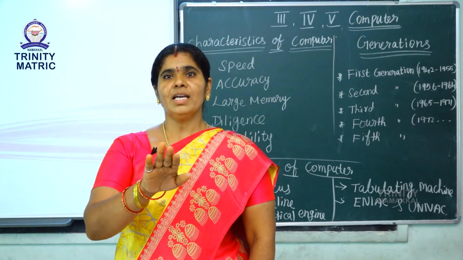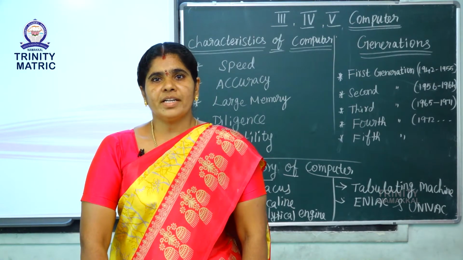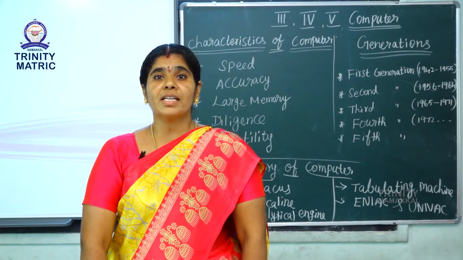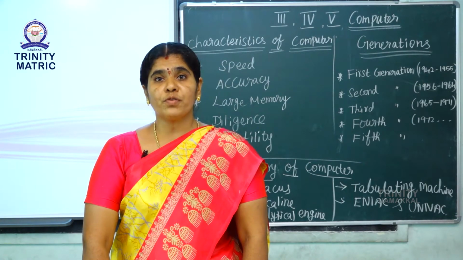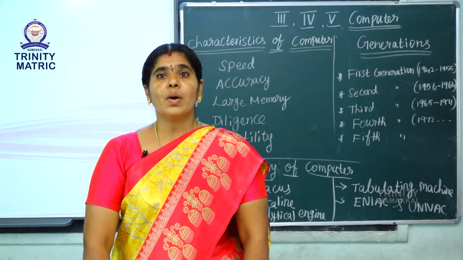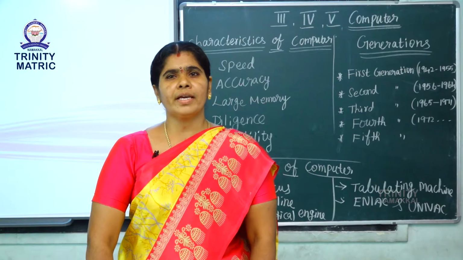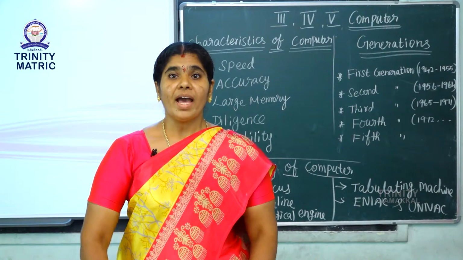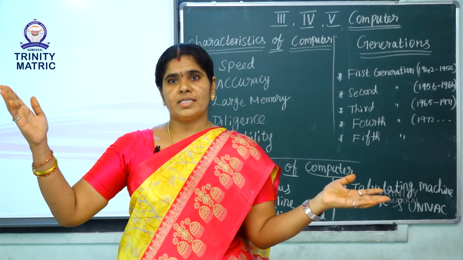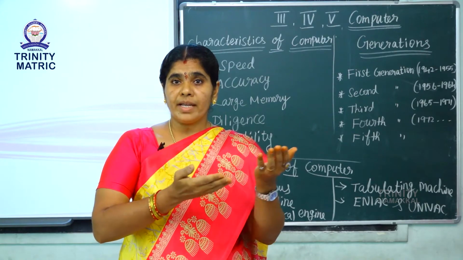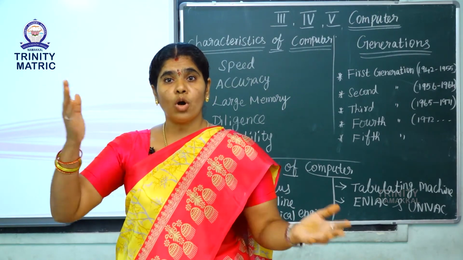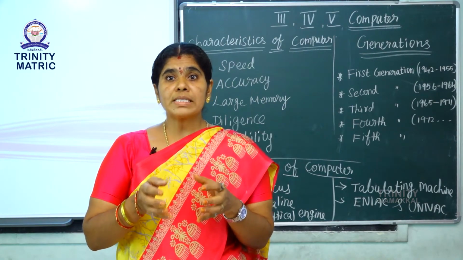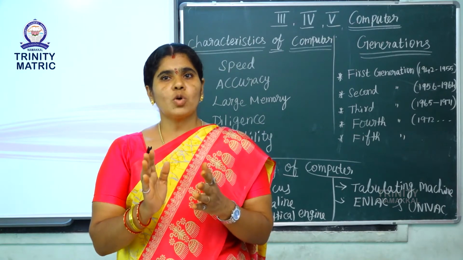Now we will see the first generation. What is the device of the first generation? The name of the first generation device is vacuum tubes. It is very expensive, heavy and large in size. We cannot take it wherever we go because it is large in size. They also generate a lot of heat, so we cannot sit and work near them. This is called first generation.